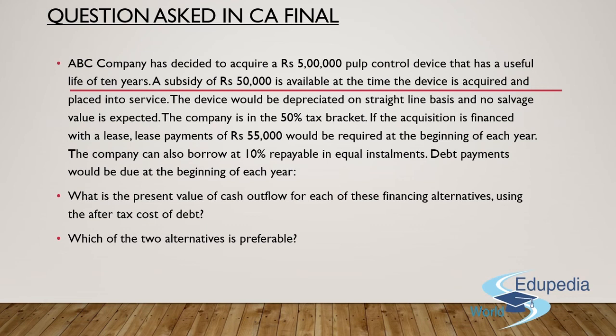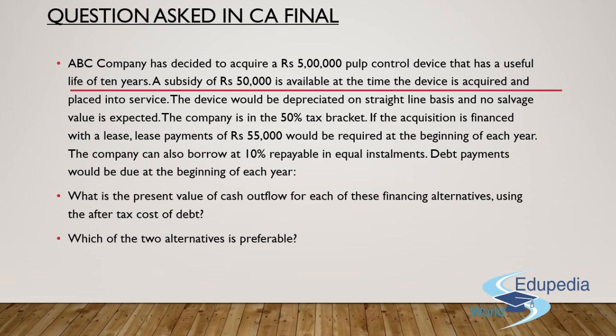There is a company with the name of ABC. It wants to acquire an asset, which in this particular case is a pulp control device. The cost of this device will be 5 lakh rupees. However, government is providing you a subsidy of 50,000 rupees while you acquire this asset and place it into your service. So what should be the amount which we will actually have to shell out from our pocket? It's going to be the net value, which is 4,50,000. I'm getting a subsidy of 50,000, so I won't take the same into account as far as my outflow is concerned. So it has to be 4,50,000.